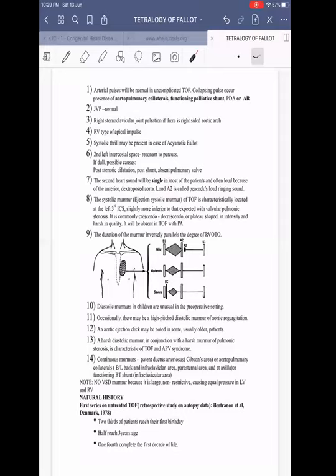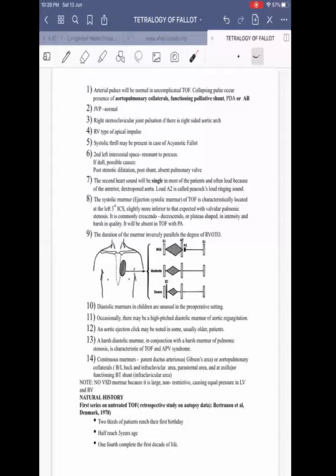Then the second sound is usually single, and it will be A2. The aorta is displaced anteriorly, hence we'll get a loud A2, and this loud A2 is called Peacock's loud ringing sound, which is described in Perloff. Peacock's loud ringing sound. Just remember the name. It occurs because of the anteriorly placed dextroposed aorta.